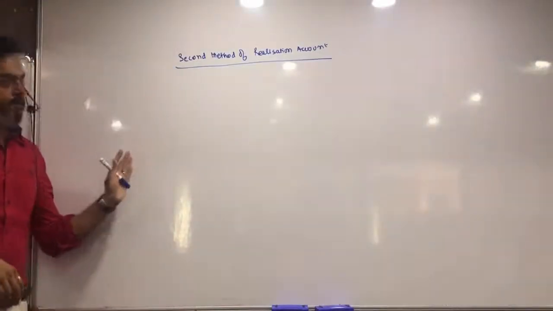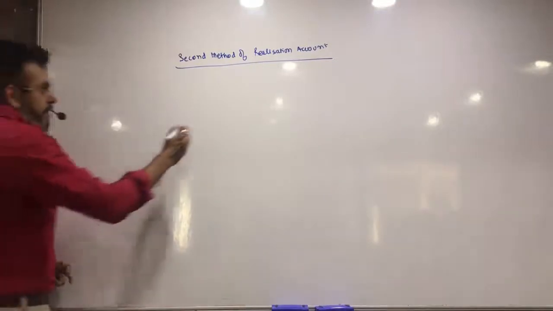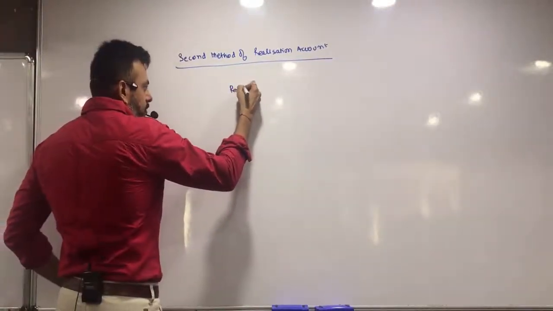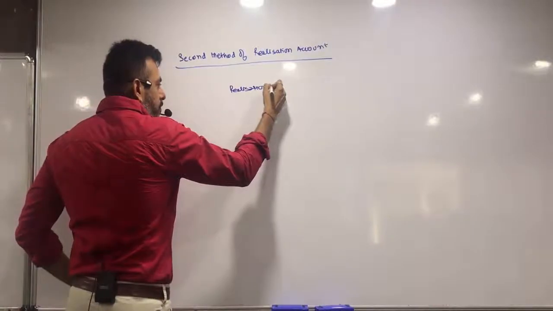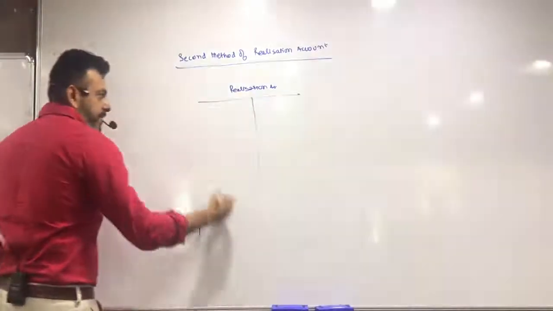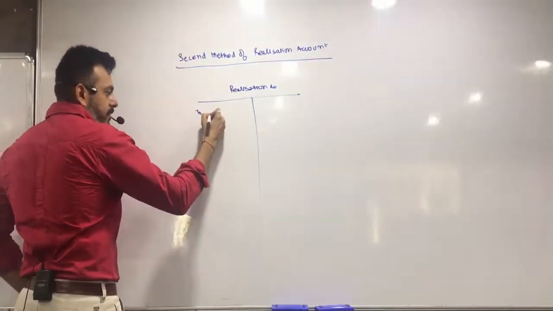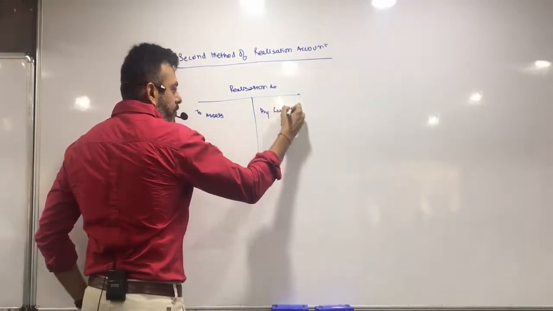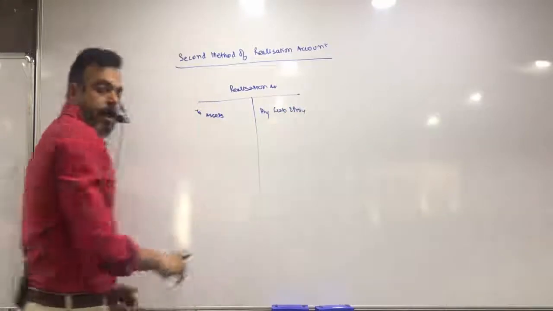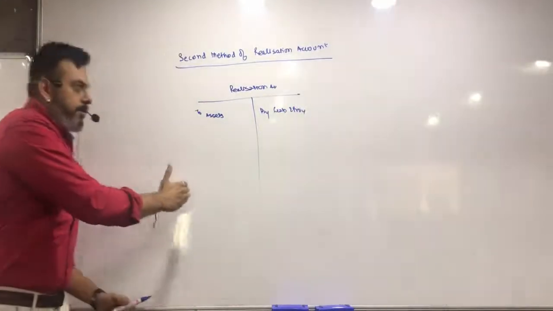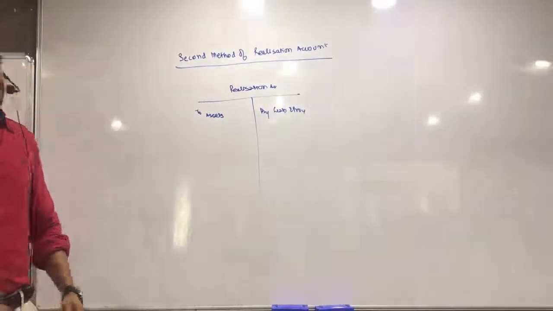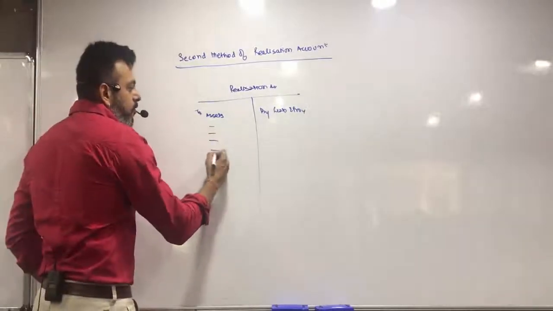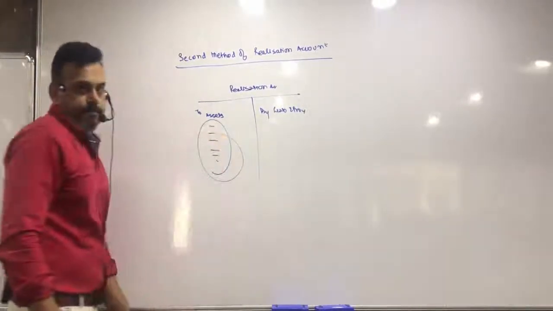The first method of realization account was that in realization account, on the debit side we transfer all the assets, and on the credit side we transfer all the liabilities and provisions together. Okay, and in this method we are assuming that all the assets are sold at one time.